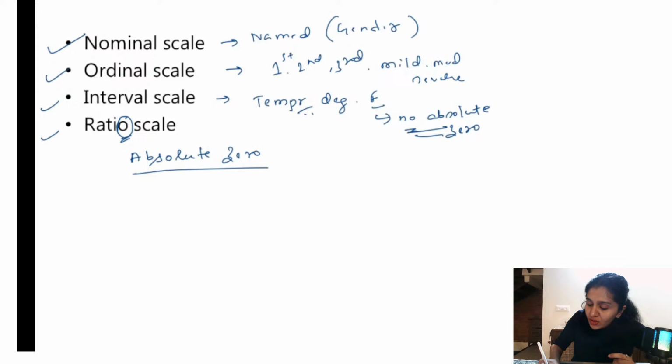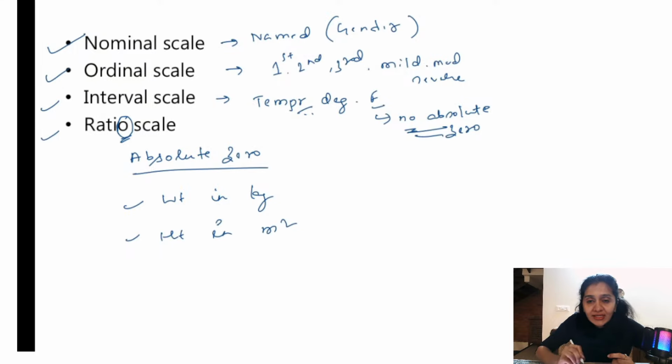For example, weight in kg, height in meters, etc. are examples for ratio scale. So is there zero weight? Is there zero height for anybody? No, right? It doesn't exist. So that's why you can say absolute zero is there. Zero has a value here. Whereas in case of interval scale, there is no absolute zero because 0 degree temperature also exists. Okay. So this is about different types of scale.